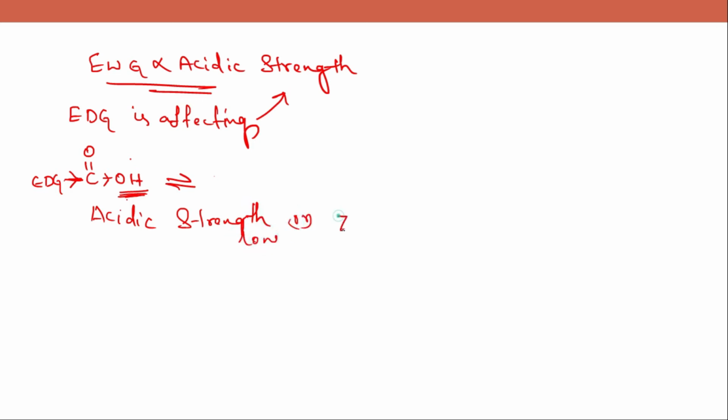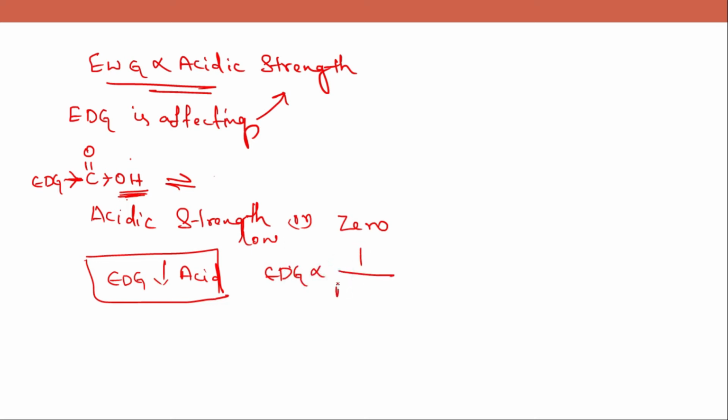So when an electron donating group is attached to the carboxylic acid, it destabilizes the acid. Electron donating group destabilizes the acid, so electron donating group is inversely proportional to acidic strength.